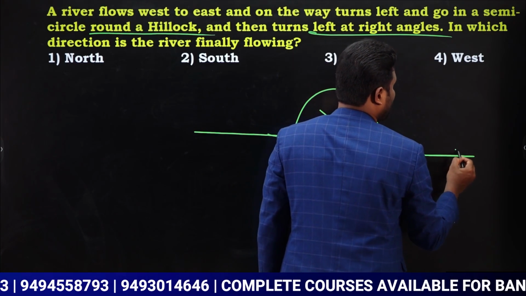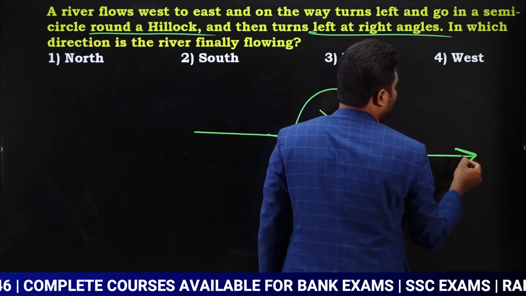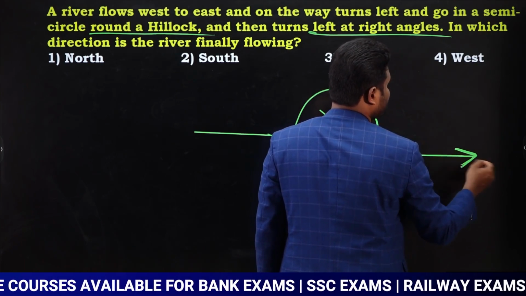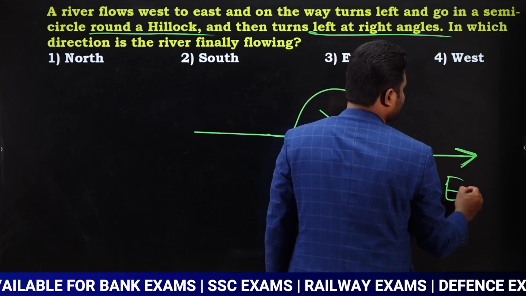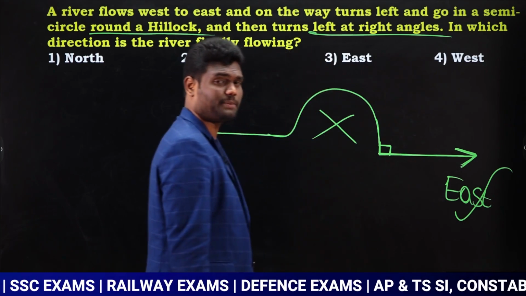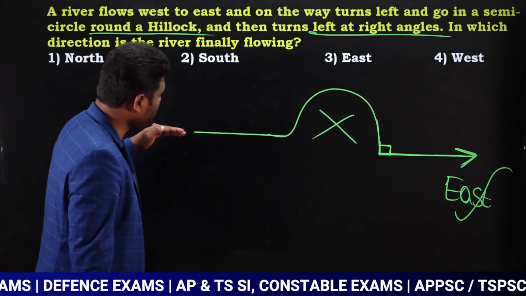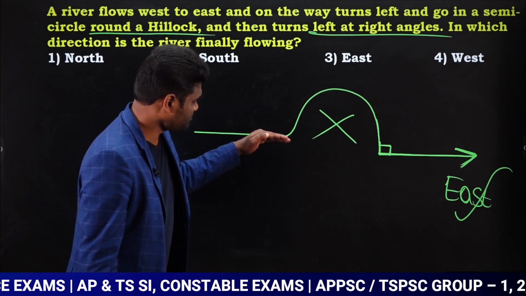Now our question is, in which direction is the river flowing now? Now the river is flowing towards which direction? It is nothing but the east direction. So we can say the answer for this question is going to be east. Is it clear? Just a very simple question. The river is flowing from west to east.